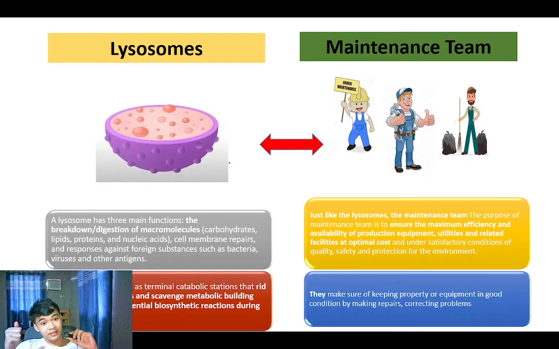Lysosome and maintenance team. Lysosome's main function is the breakdown and digestion of macromolecules, cell membrane repair, and response against foreign substances. And the maintenance team's purpose is to ensure the maximum efficiency and availability of production equipment. They both clean the cell: lysosomes clean the cell, the maintenance team keeps the area clean. They both have the same function.